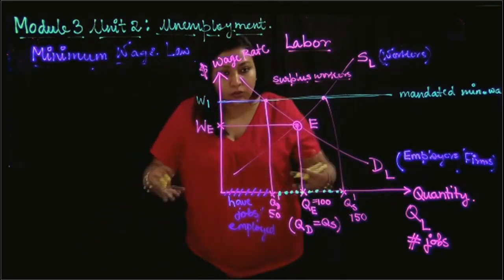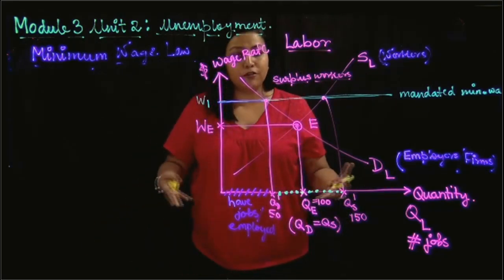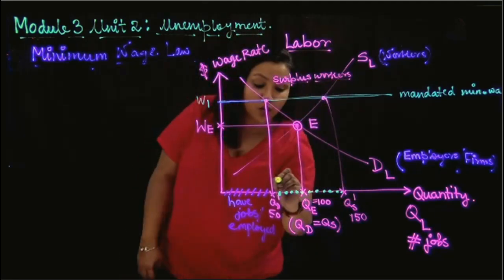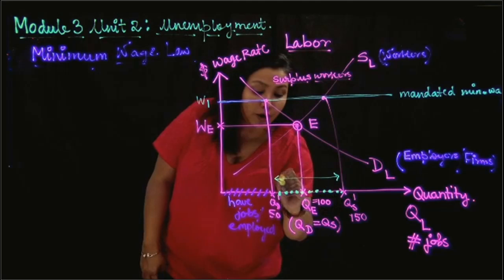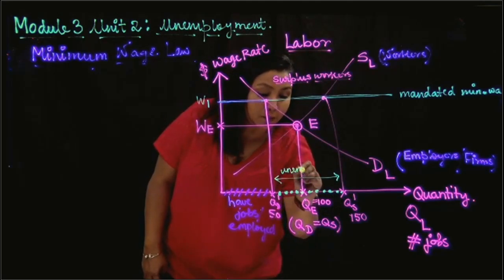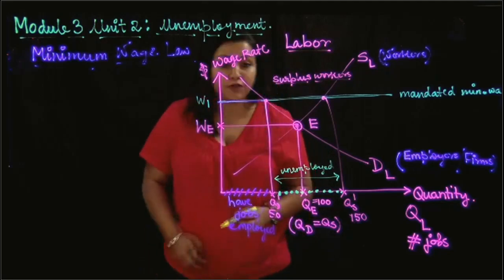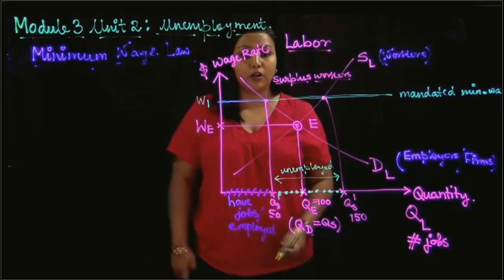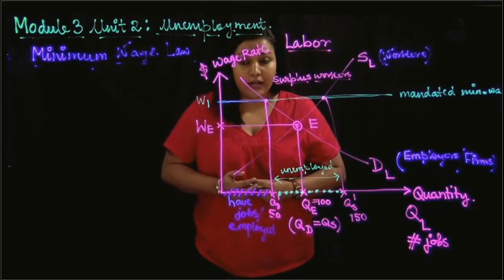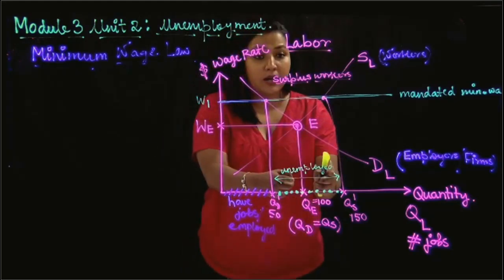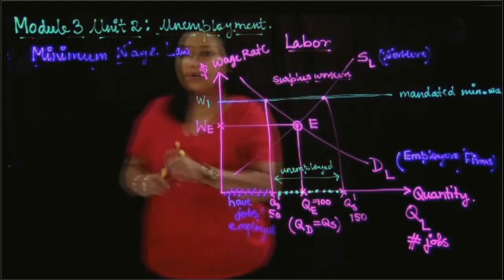These people are willing to supply their labor, but they have not found a job. These are the surplus workers, and these surplus workers stay unemployed. So these are my unemployed workers. Anything 150 minus 50, that is 100 unemployed workers, right? So you can see that under minimum wage, there is unemployment that is generated in the economy.